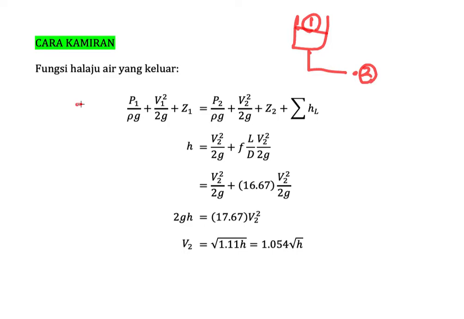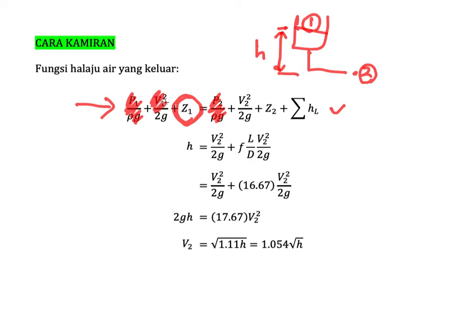So this is the Bernoulli equation. The trick is, we know that the height here is h. Without substituting the value of z1, the pressure is 0.